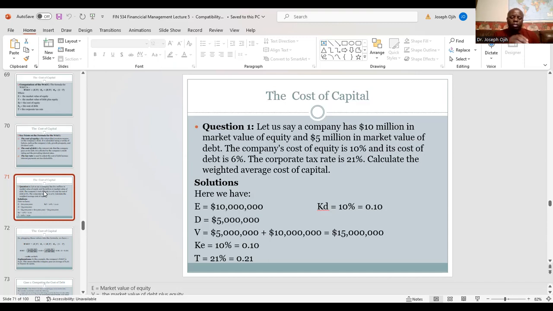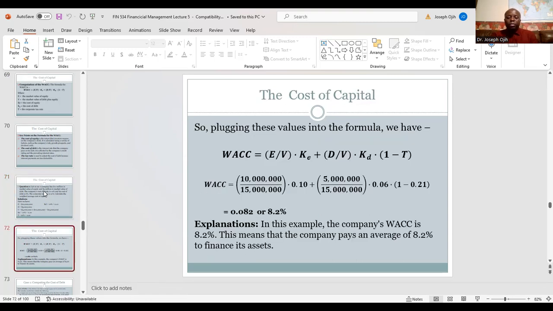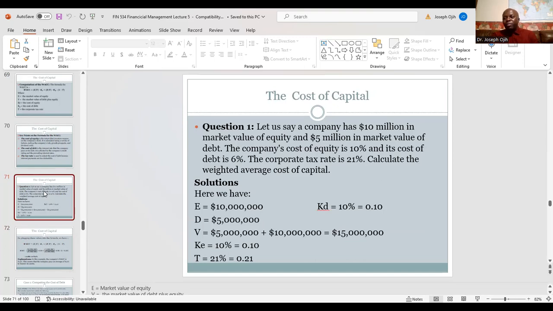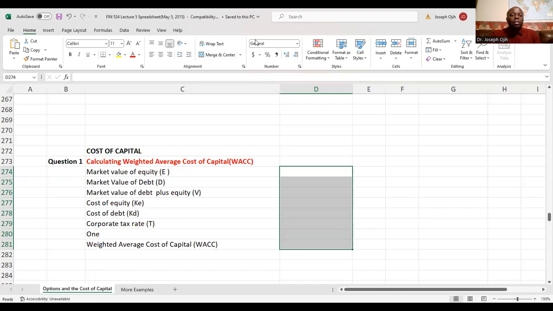There are two ways you can do this, and both ways involve the use of the formula. You can use a regular calculator, which I used to show on the PowerPoint presentation, or I can use Excel. I usually prefer Excel. So now let us get the inputs out. I'm going to write it here on Excel. I'll take you to our workbook in Excel so that we can add these inputs and then calculate the weighted average cost of capital. Just trying to make sure you can see this.